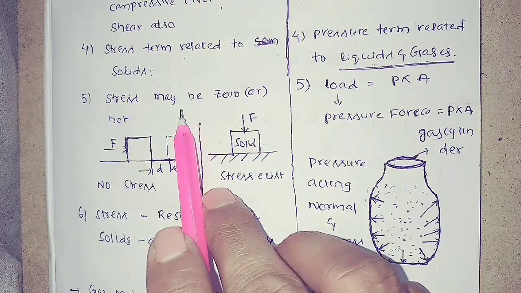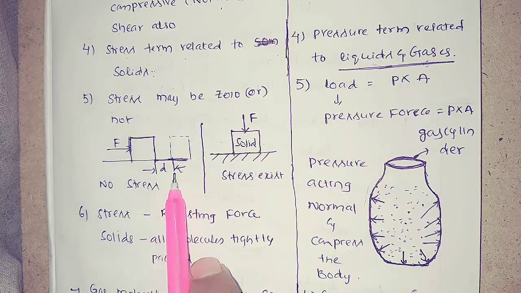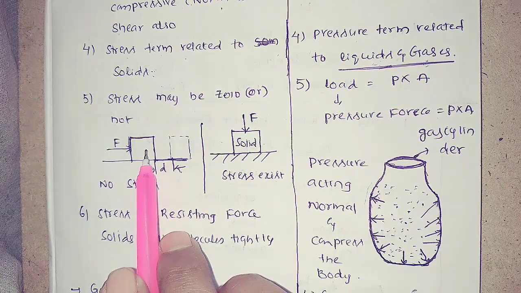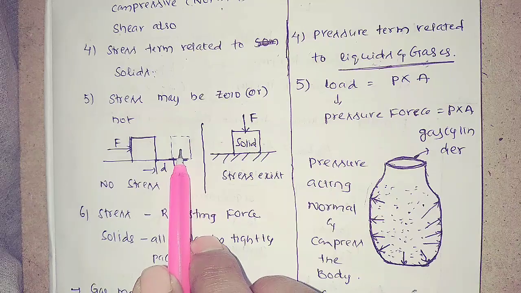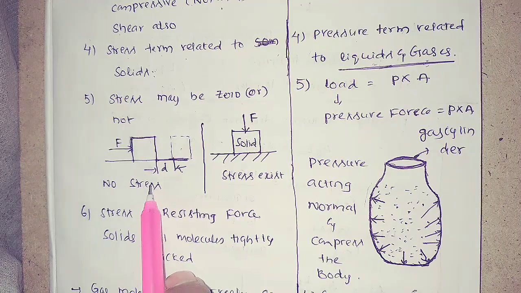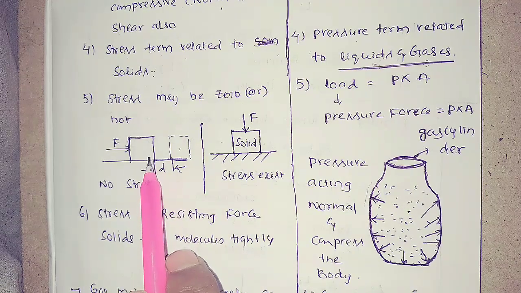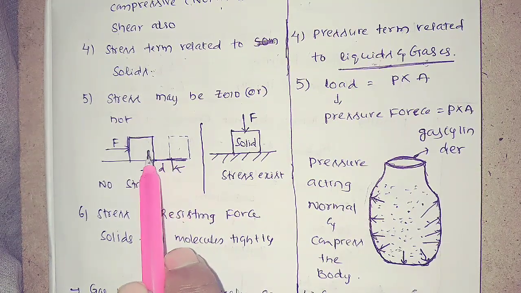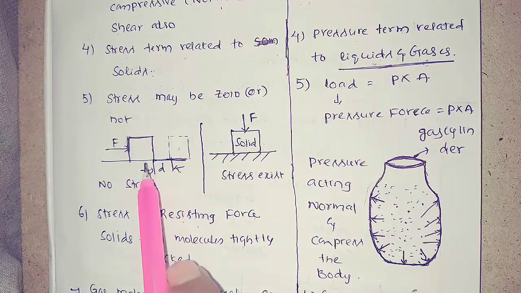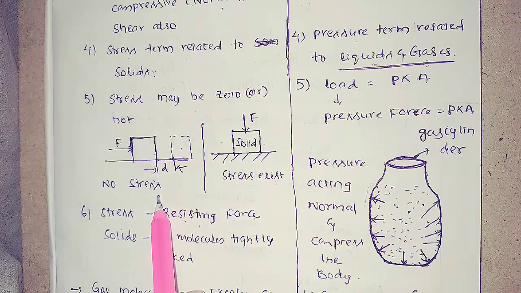And one more difference is that stress may be zero or not. Suppose you take one example. If you apply force on a body, that body changes its distance, that means it changes its position. In this case, no stress will be induced. What is meant by stress? Stress is equal to resisting force. Here it is not resisting anything, it is just moving from one place to another. That means there is no stress induced on the body.